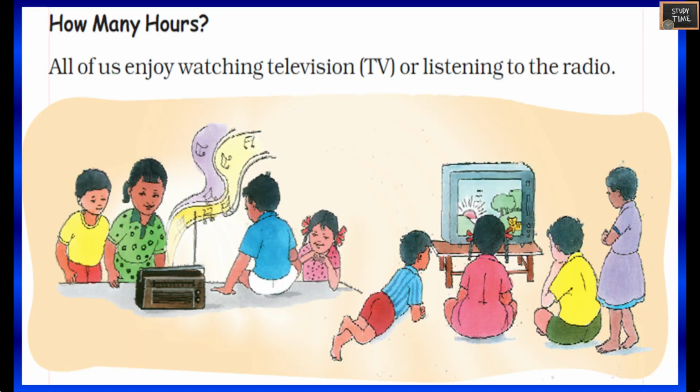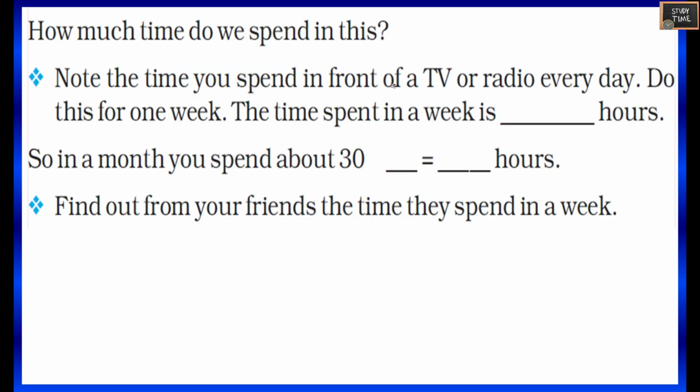How many hours? All of us enjoy watching television, TV, or listening to the radio. How much time do we spend in this? Note the time you spend in front of a TV or radio every day. Do this for 1 week. The time spent in a week. So for 1 day, if it is 1 hour, for a week, you all know that 1 week equals 7 days. So it will be 7 hours. So in a month, you spend about 30 hours.